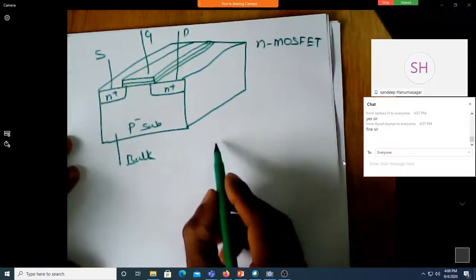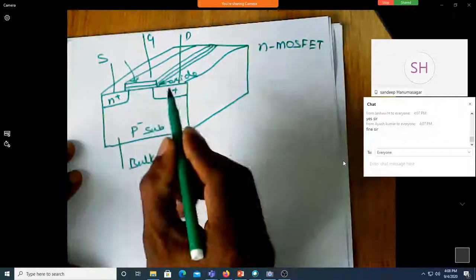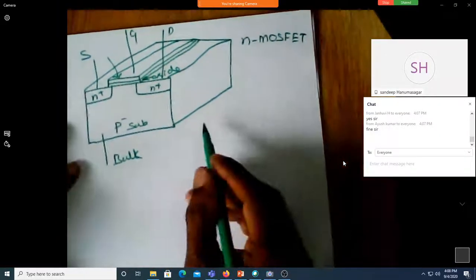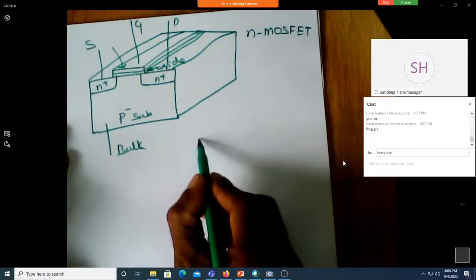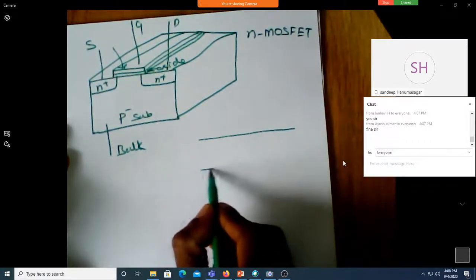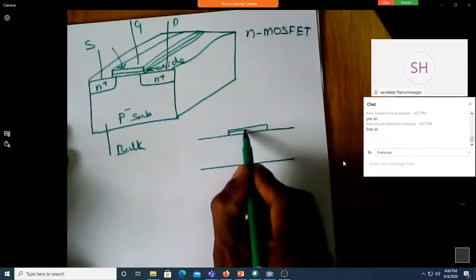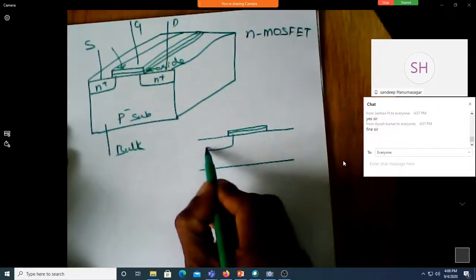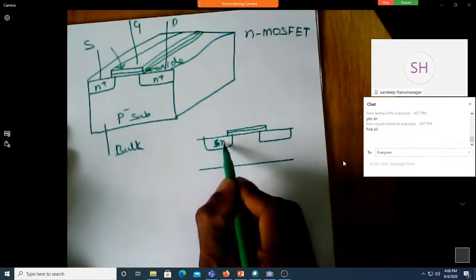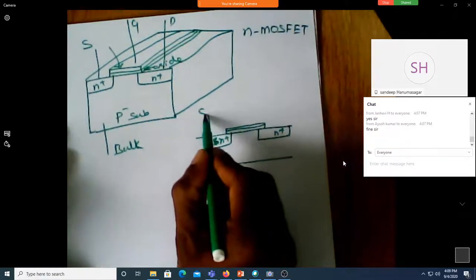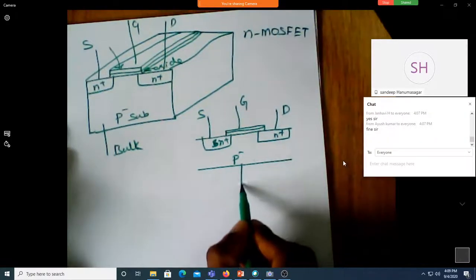Of course, this is oxide, and this is the metal. This is N plus, this is P minus. So let me write the cross sectional view of this. Fairly simple. This is the bulk. You can divide here itself, and this is my source. This is the gate. Make this N plus. This is N plus. So this is source, this is drain, and you have a gate terminal. This is P minus. This is usually the bulk.